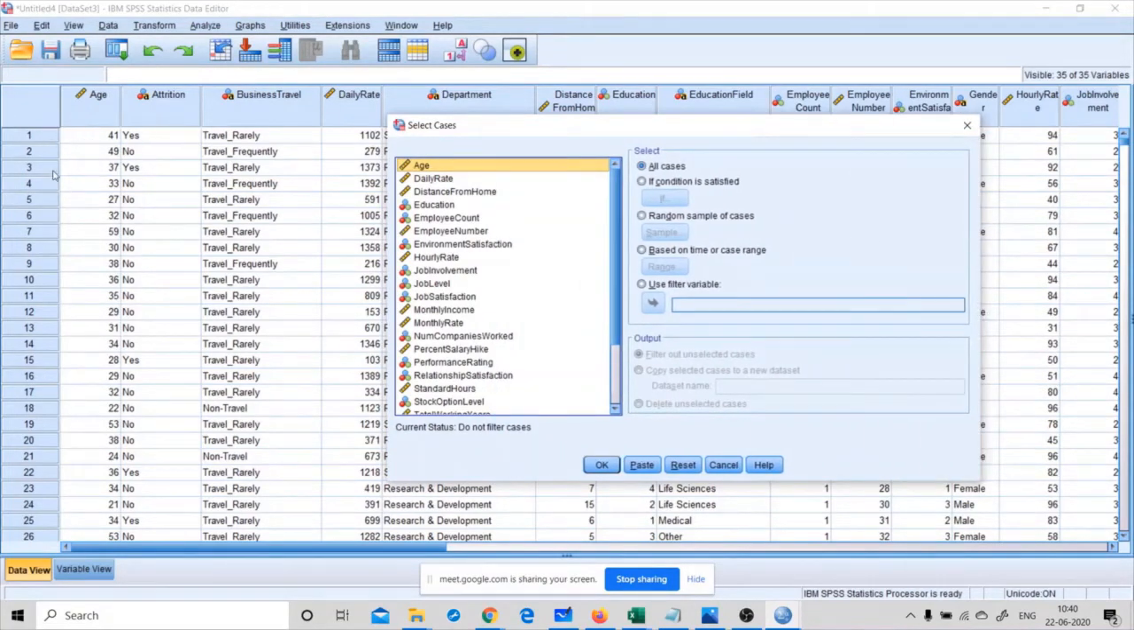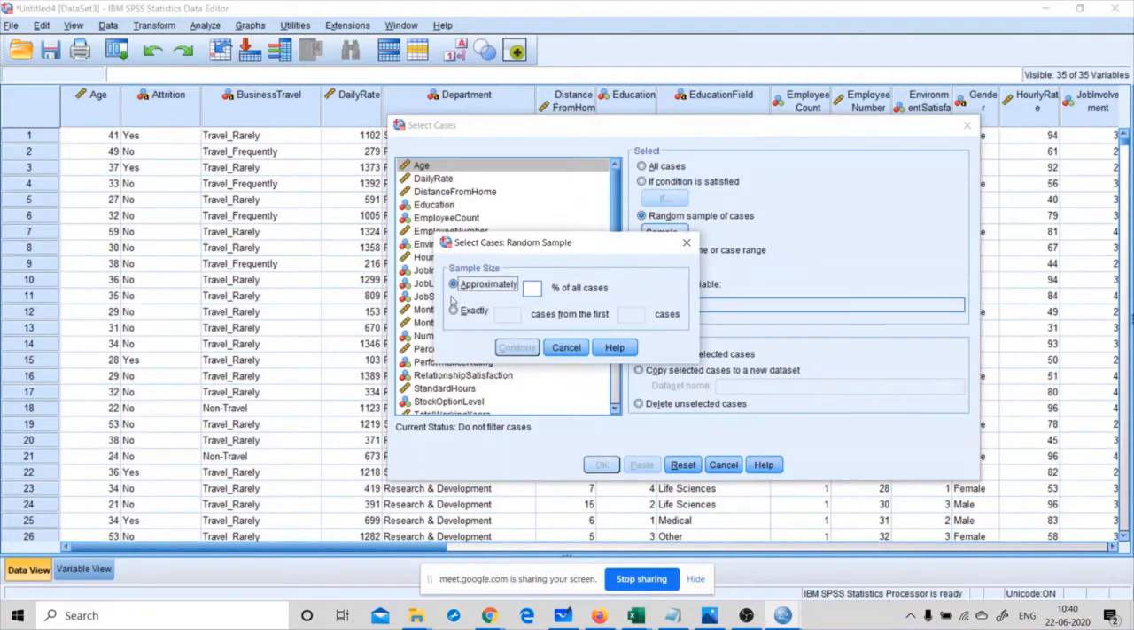So the entire data set here is considered as the population. If I want to select some samples from this data set, then I can choose this kind of technique. If I want to select some random samples, for example, I can set approximately 40% of all cases, or 50% of all cases.